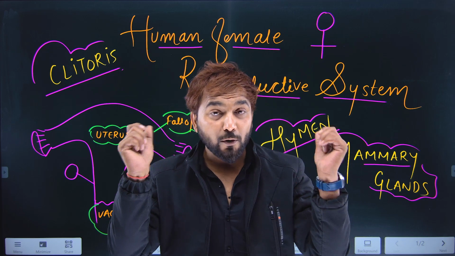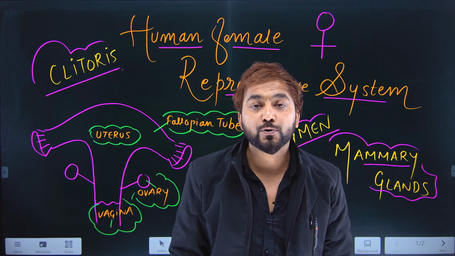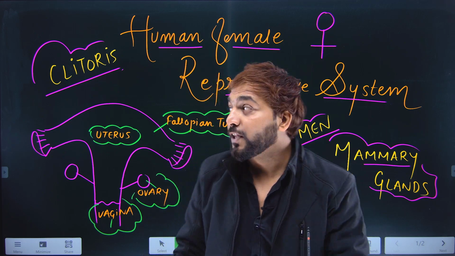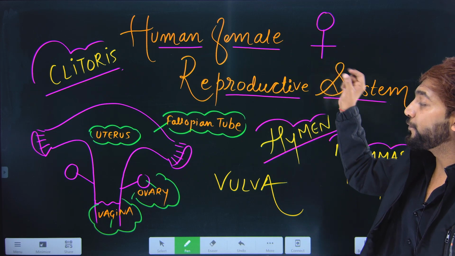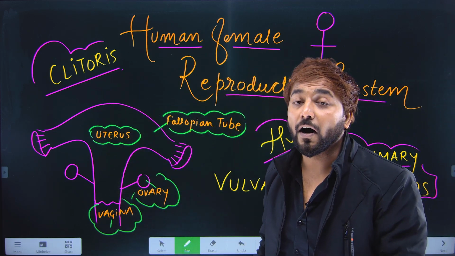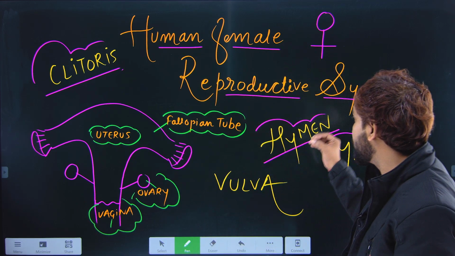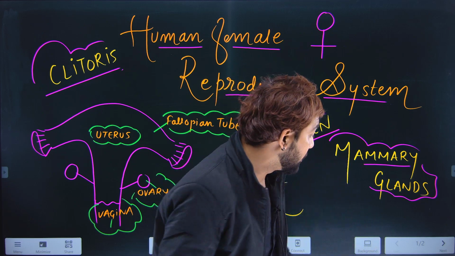Welcoming you to the amazing world of biology. Today, in this short session, we are going to see an overview of the human female reproductive system, the rough diagram of the female reproductive system, and these are certain parts. Let's try to understand certain particular details.